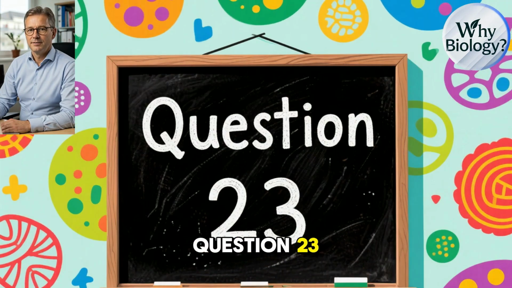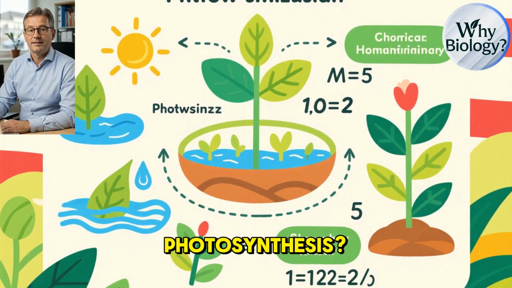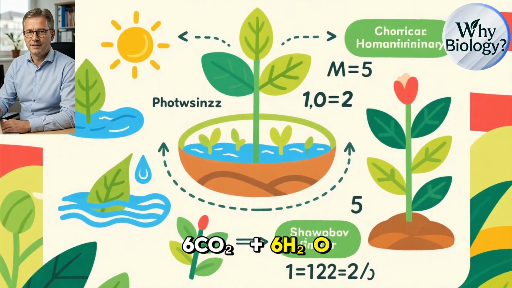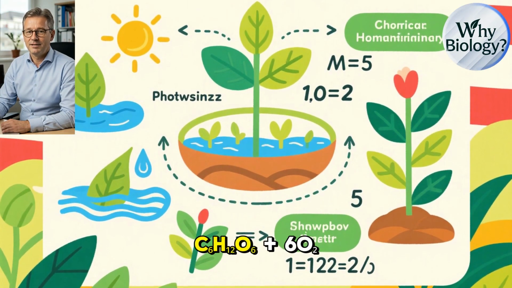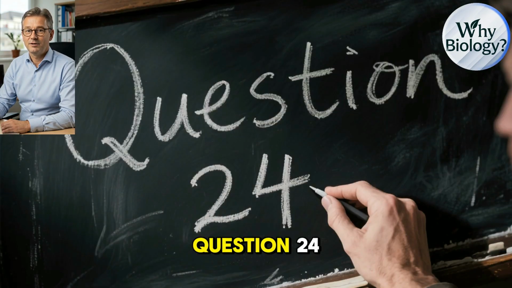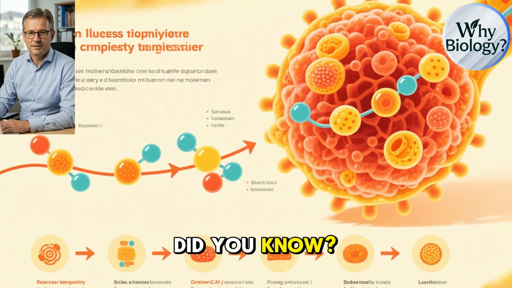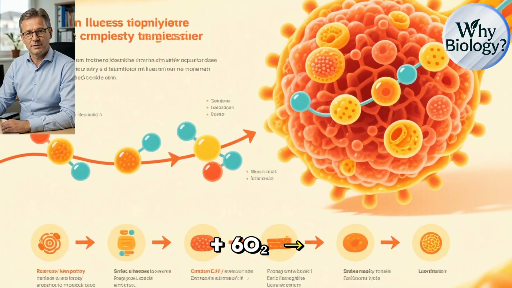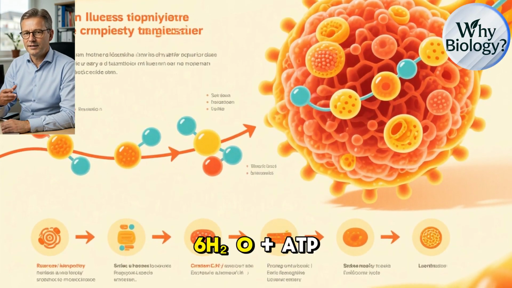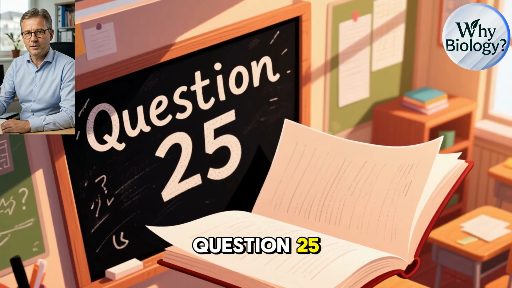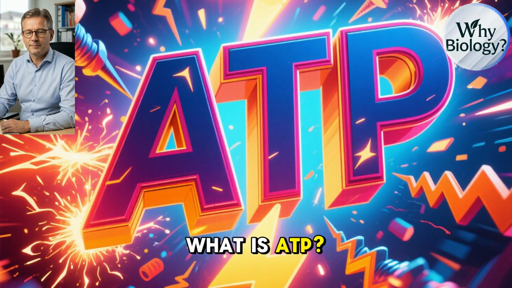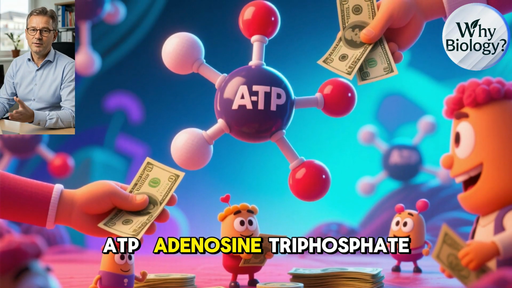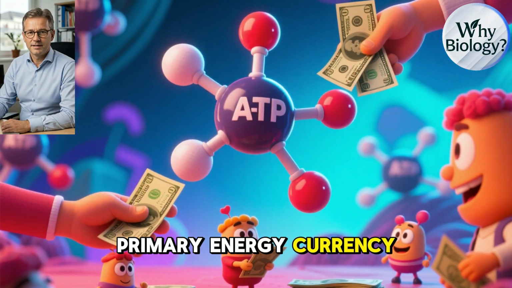Question 23. Did you know? What is the formula for photosynthesis? 6CO2 plus 6H2O plus light energy yields C6H12O6 plus 6O2. Question 24. Did you know? What is the formula for cellular respiration? C6H12O6 plus 6O2 yields 6CO2 plus 6H2O plus ATP. Question 25. Did you know? What is ATP? ATP, adenosine triphosphate, is the primary energy currency of cells.